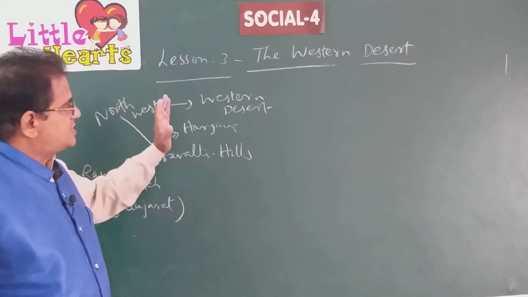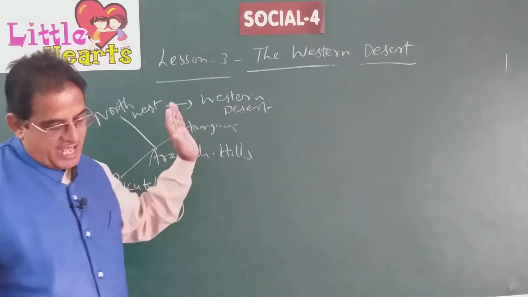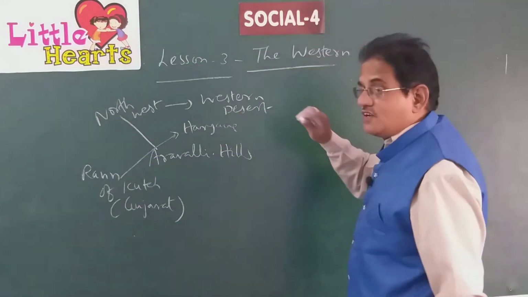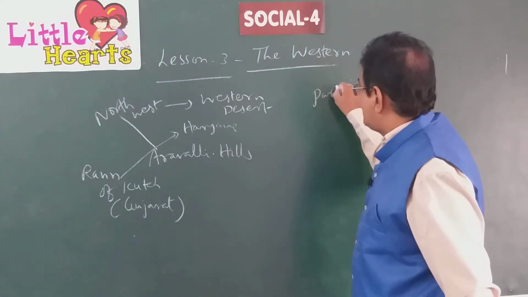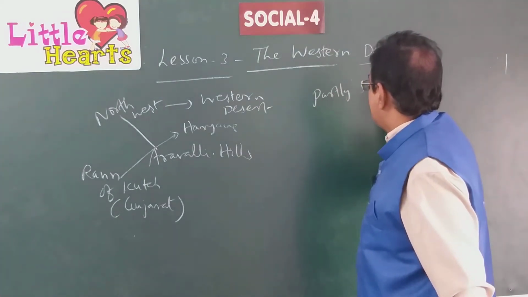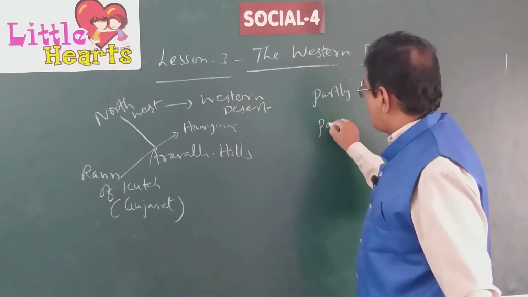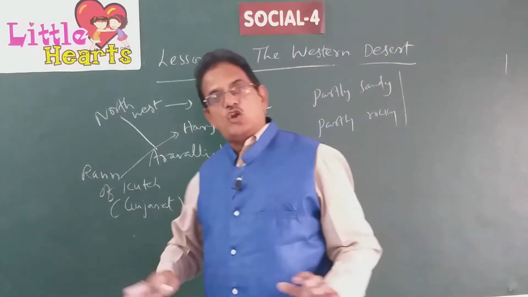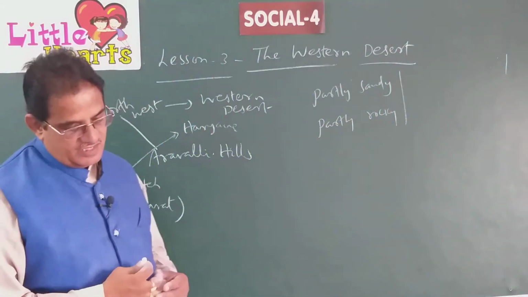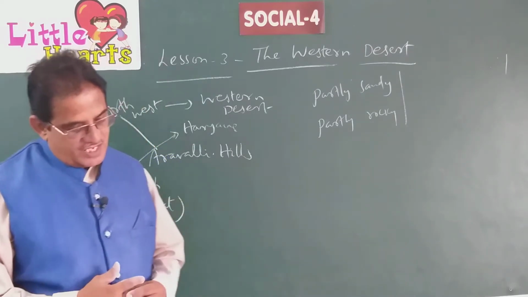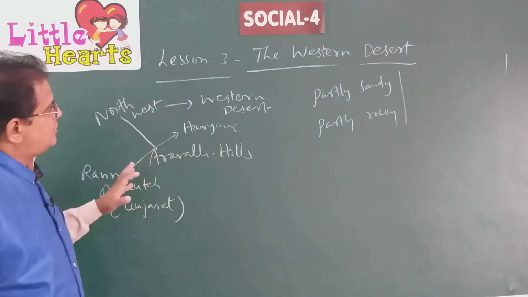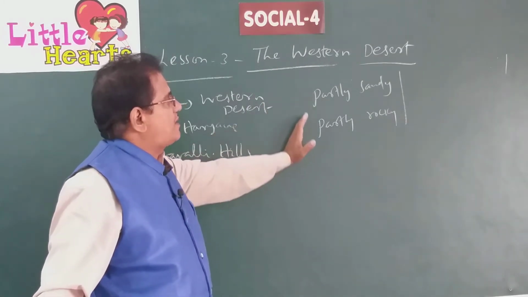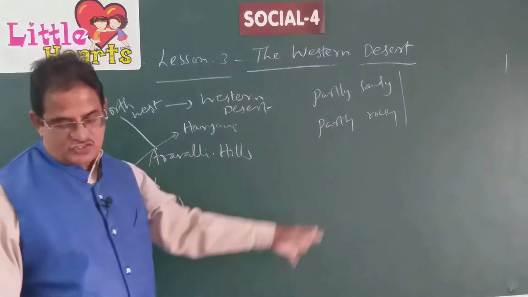The western desert is partly sandy and partly rocky. That means it is not full of sand. It is partly sandy and partly rocky. It has both rocks and sand in it. In this particular region, we know that a desert is full of sand, but here part of the desert is sandy and part of the desert is rocky, meaning full of rocks.